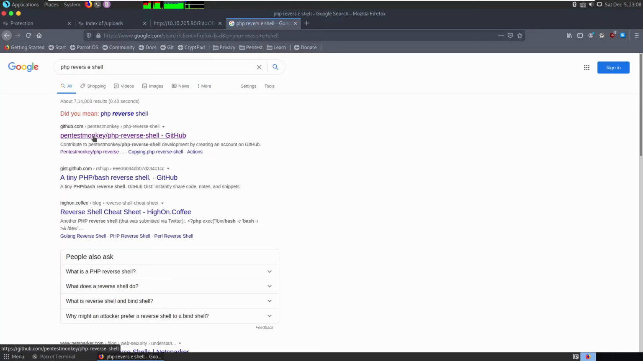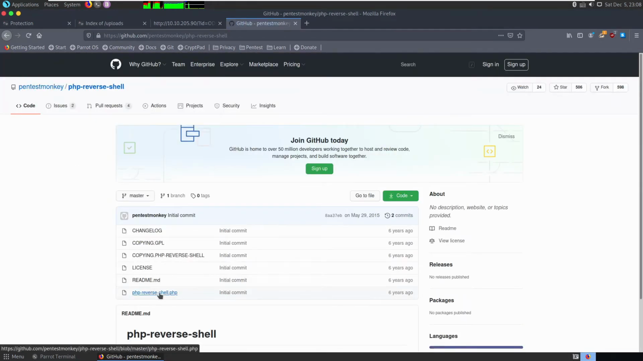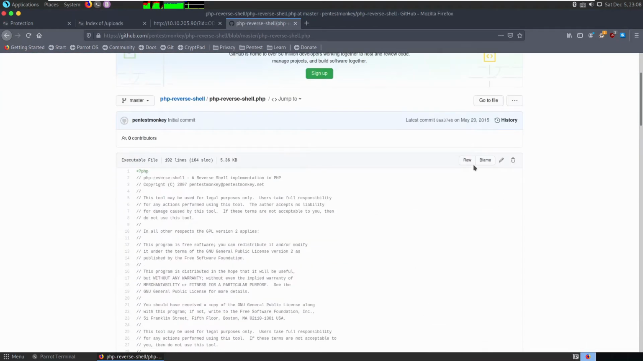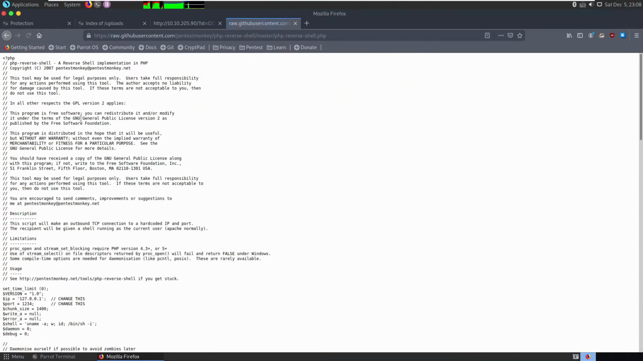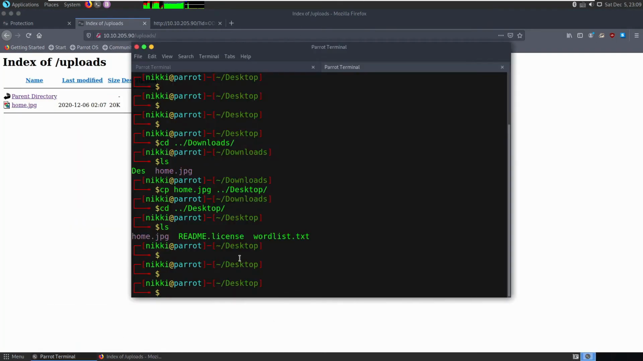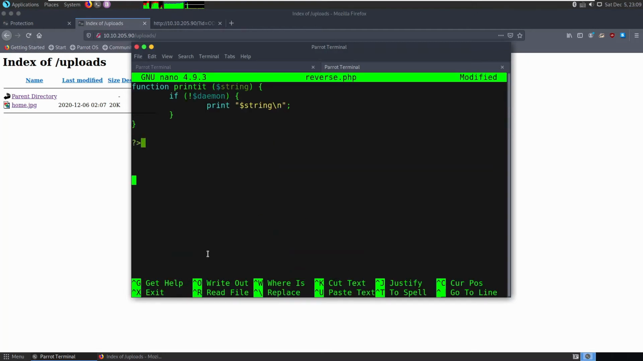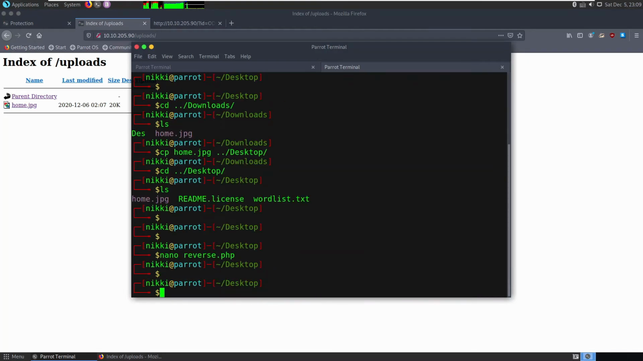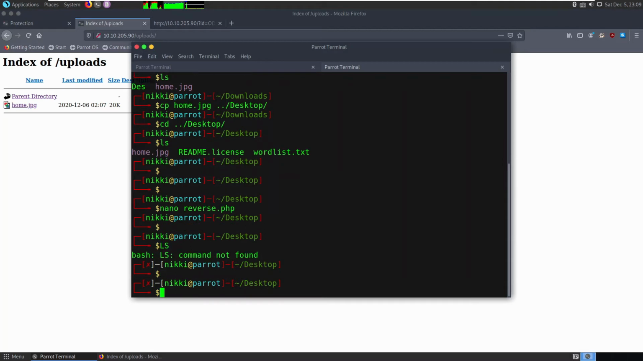You can check this Pentest Monkey GitHub repository. So click on this reverse shell and click on raw. Now copy all this content. Now let's say nano reverse.php. Alright, since we know that the website only accepts .jpeg, .jpg, .png, now we have this PHP extension.